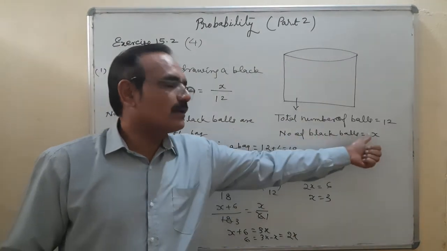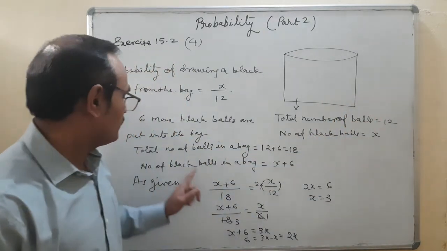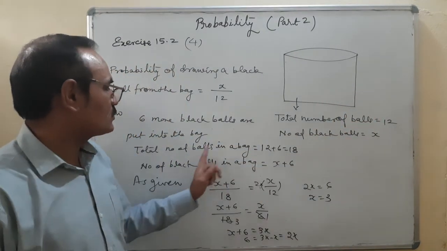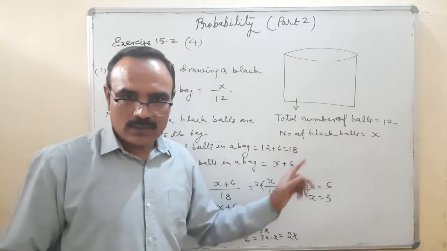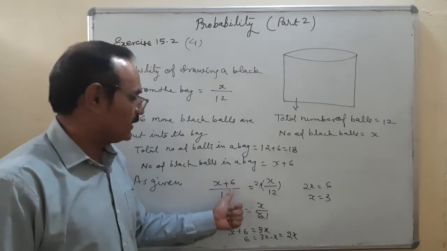In the second case, if 6 more black balls are put into the bag, that means the total number of black balls in the bag is X plus 6, and the total number of balls is 12 plus 6, 18. Now what is the probability of drawing a black ball? X plus 6 upon 18.